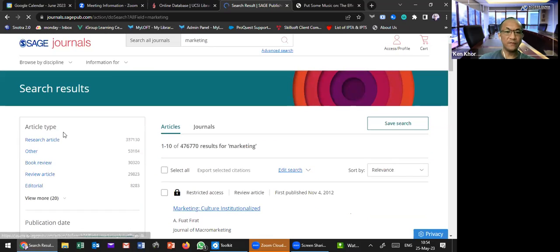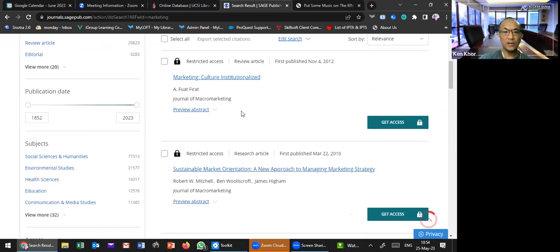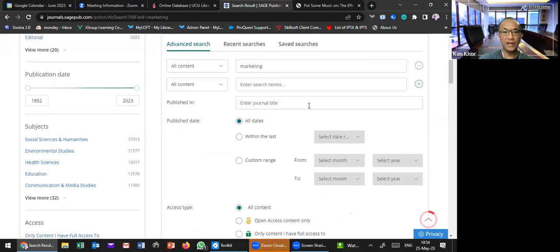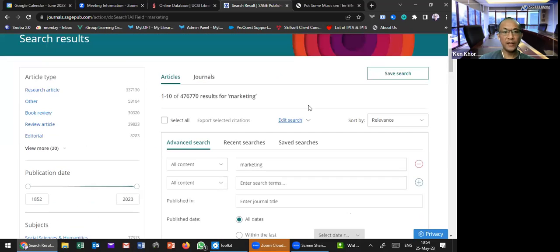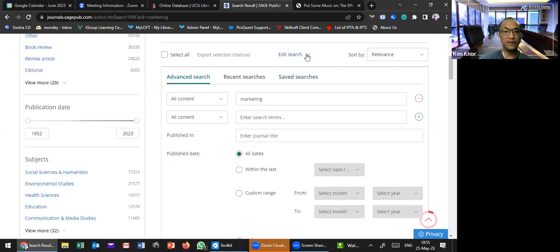A lot of things you can filter. Okay, you can filter from here. After that, on this page, you still can edit it. Meaning that you can use the basic search first, and when you reach this result page, then you can edit your search again from here.